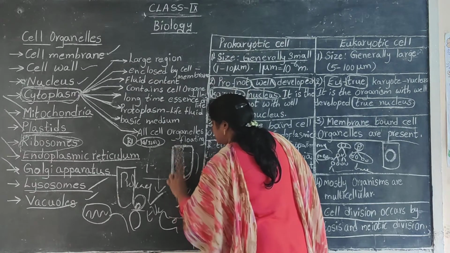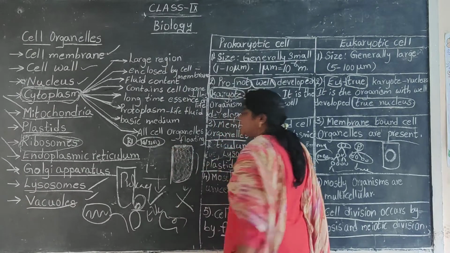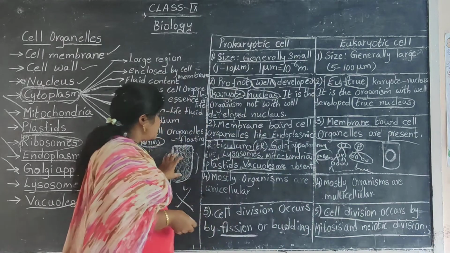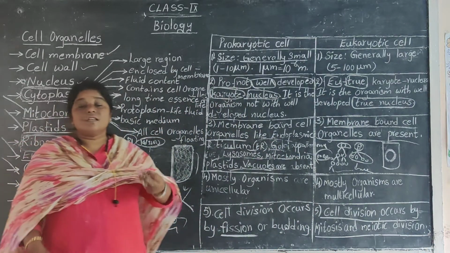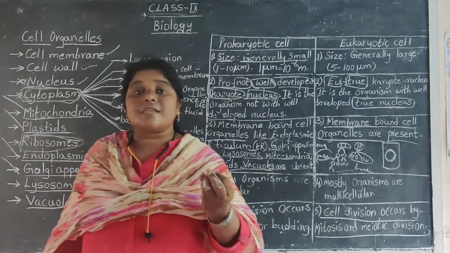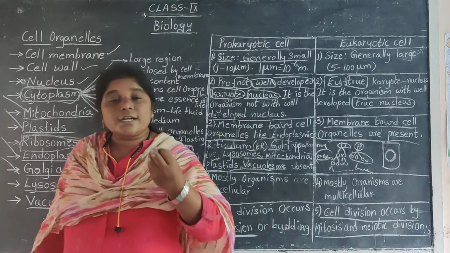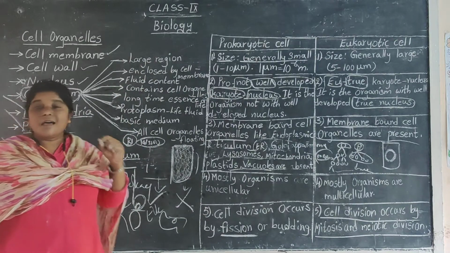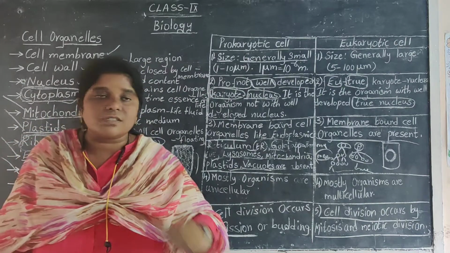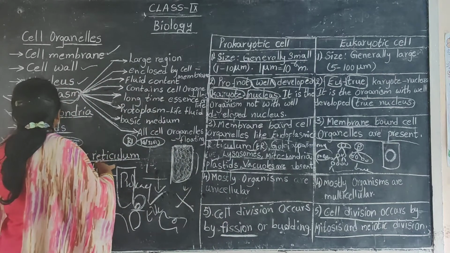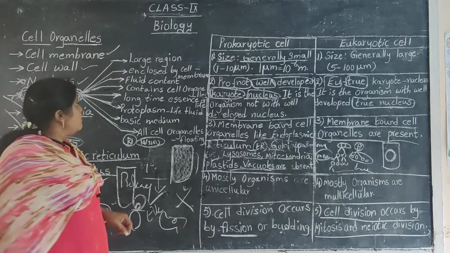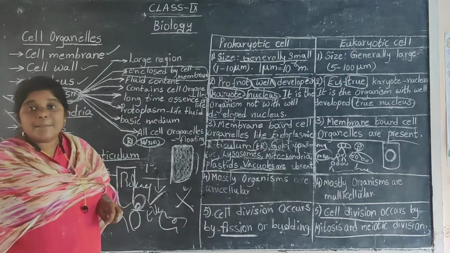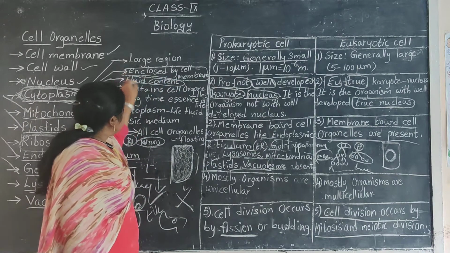Now listen here. There is a dense fluid-like structure enclosed by cell membrane. It is called cytoplasm. Instead, we can say that the fluid content of the cell is called cytoplasm. The fluid content present in the cell, and it is the large region of the cell. The large region of the cell is called cell cytoplasm. And it is enclosed by what? Cell membrane.